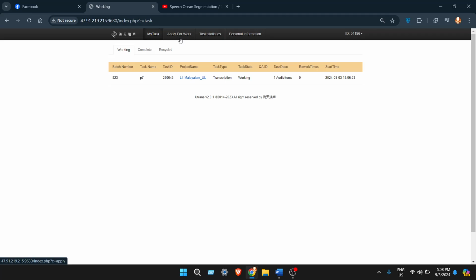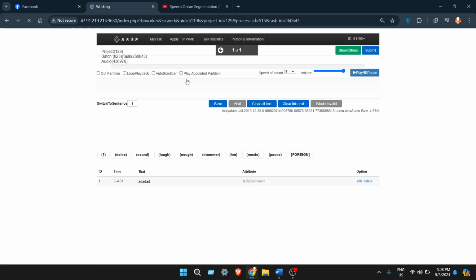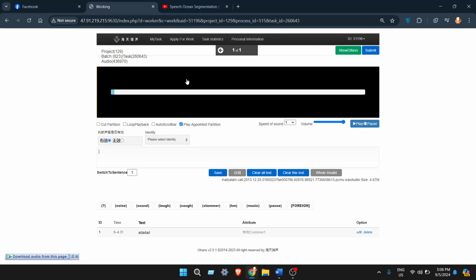So let's click on the audio file first and wait for the audio to get loaded. As you can see, my internet is kind of slow, and the audio is getting loaded very slowly.